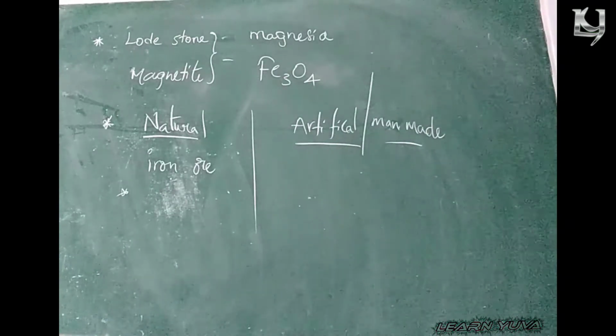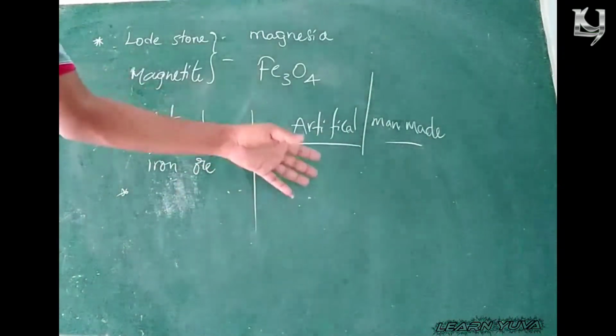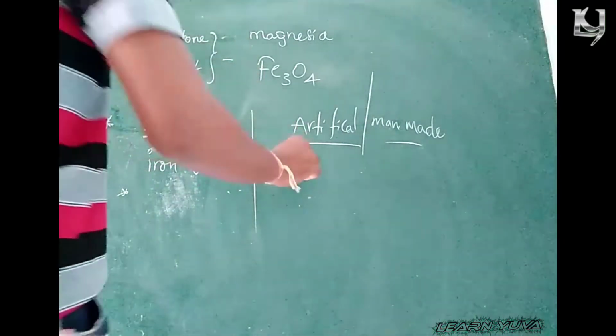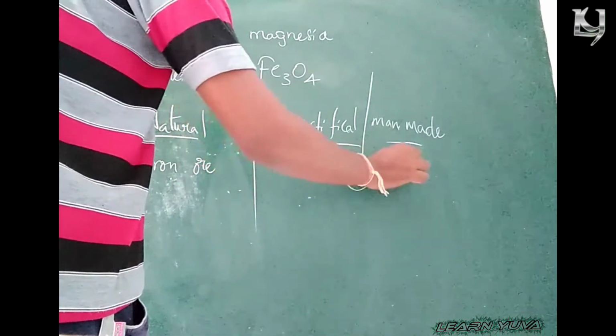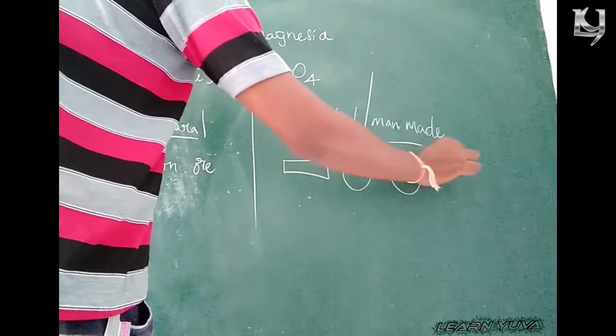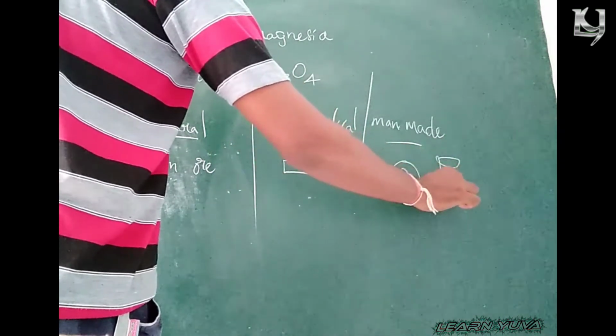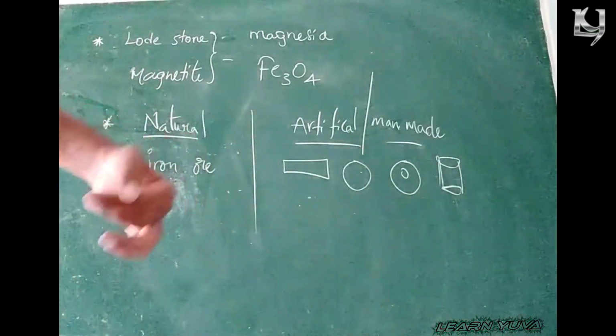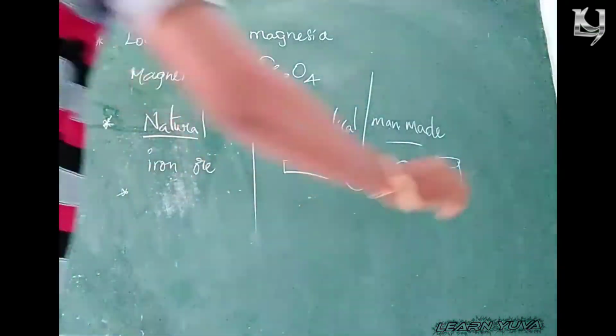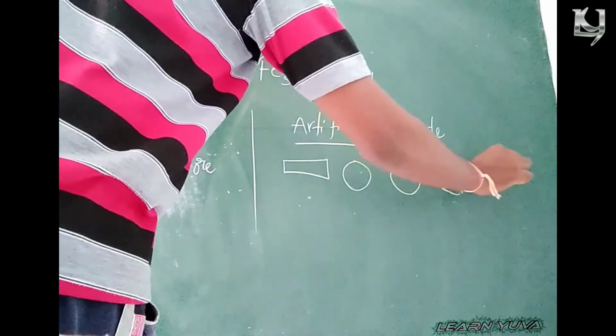These are available in different shapes, as I already said: bar magnet, disc magnet, ring magnet, cylindrical magnet, and horseshoe magnet, any shape. We can design the magnets into our required shape.